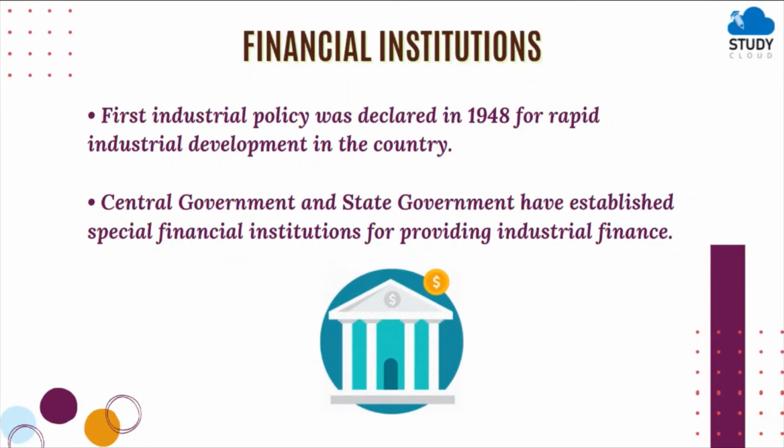Financial institutions. Now, after independence, in the year 1948, India's first industrial policy was declared for the rapid industrial development of the country. Now, the central government and state governments have established special financial institutions for providing industrial finance. So the central government of the country and the state governments of various states have come together and set up financial institutions which will provide finance to industries for growth and expansion.